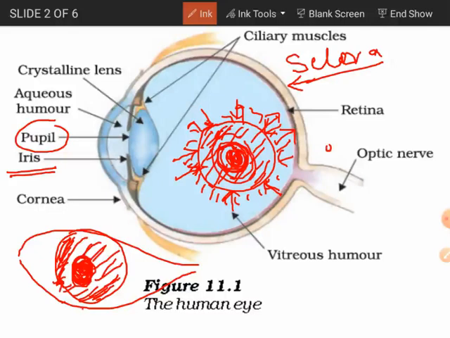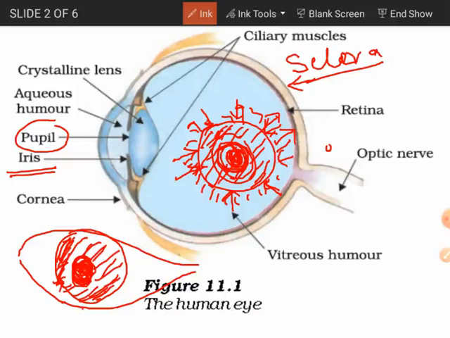When the light is very intense, very bright, then if all the light is allowed to enter through our eye, there will be a defect in our eye. It may even destroy the retinal cells. I will tell you about this also later on when we come to that. So it will prevent a large amount of light from entering our eye.